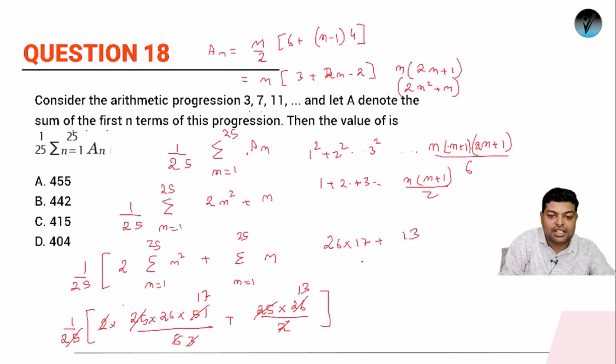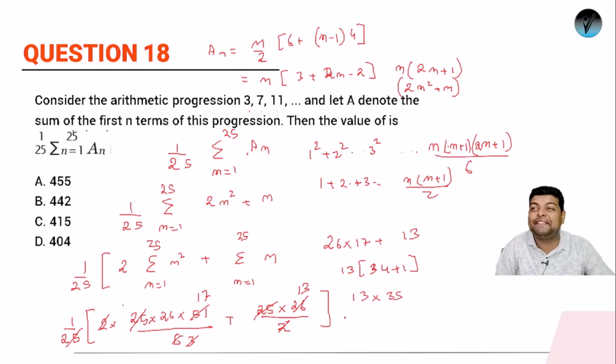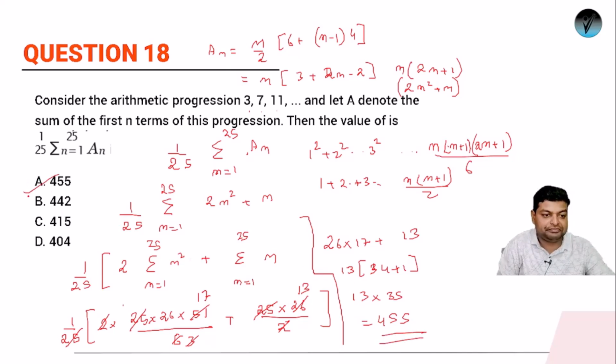Other things are cancelled. If you take 13 common, it will be 34 plus 1, so 13 into 35. That is 350 and 105, so it will be 455. So the correct answer to the question is 455.